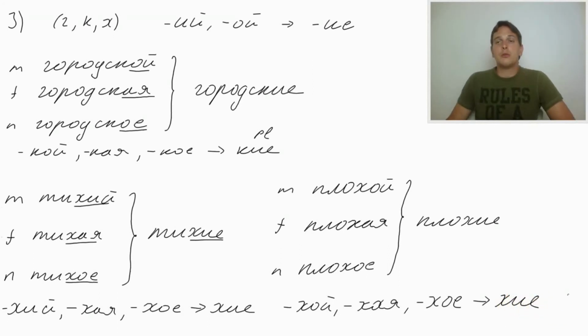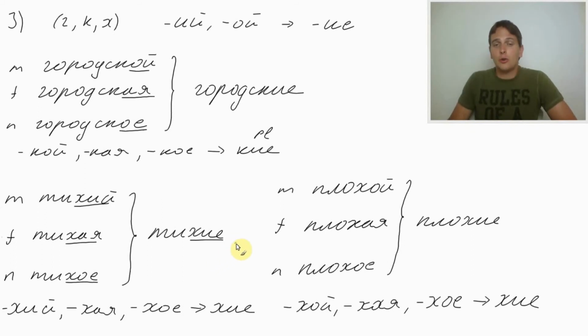So basically by now we got all of the possible endings which could be established with g, k, h and the endings ий and ой. In your place, I would write down all of the possibilities. I would also take some nouns which we already know. So you could take тихий дом, тихая мама, тихое село. So all of the words and create the plural. So it should be your exercise for our homework. You'll also find some exercises on the Russian Online University website as the additional exercises to this lesson.